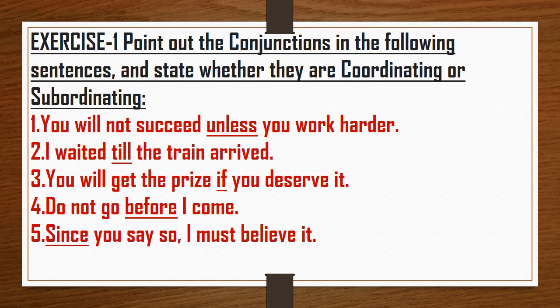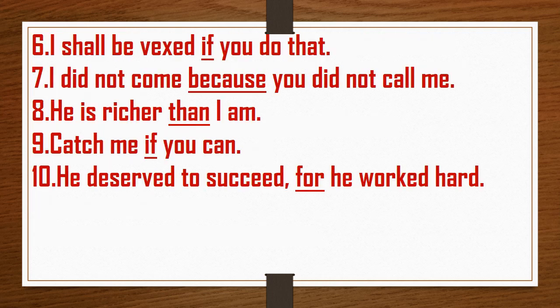Now next, sixth sentence is: I shall be worried if you do that. Once again, if is given for condition, so it is a subordinating conjunction. Then: I didn't come because you didn't call me.